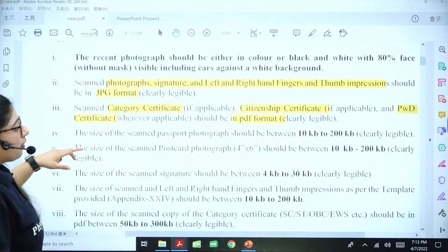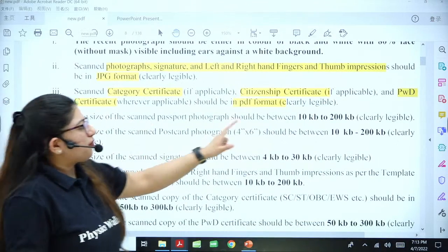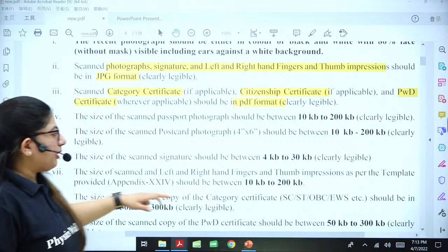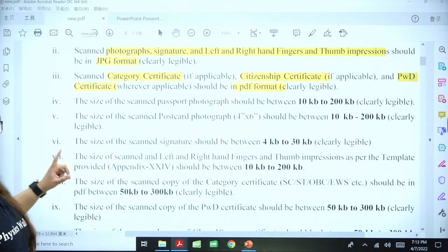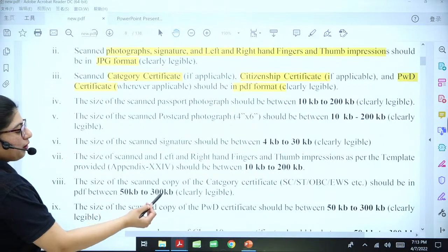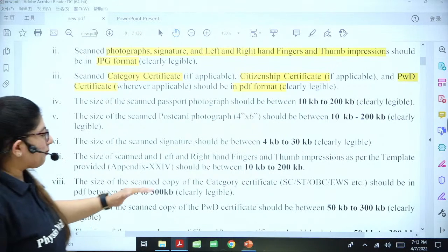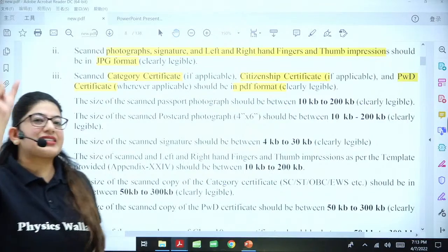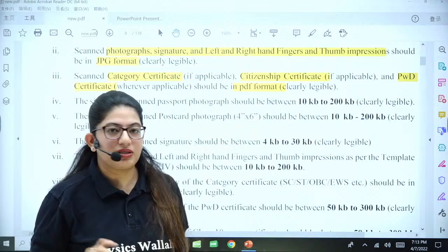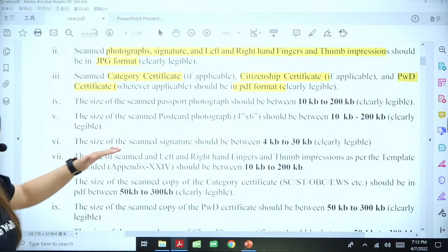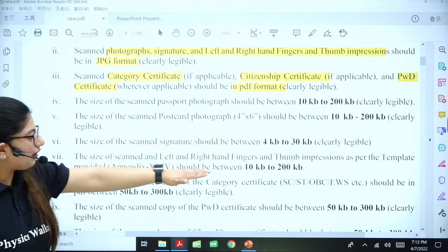All right. Next is the size of the photograph, as I've told you, between 10 KB to 200 KB. And what about the size of your certificates, the PDF? 50 KB to 300 KB. Okay, so keep in mind the size, because if the size exceeds that limit, the document will not be uploaded as such.